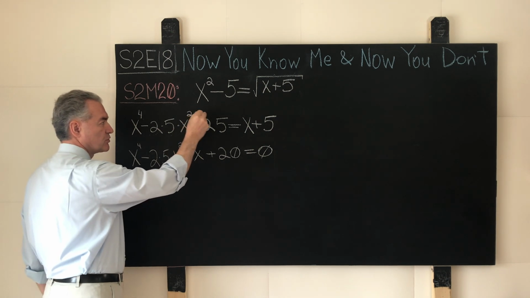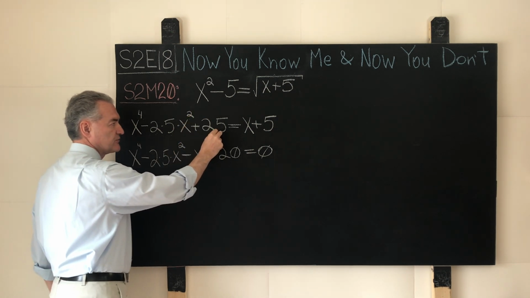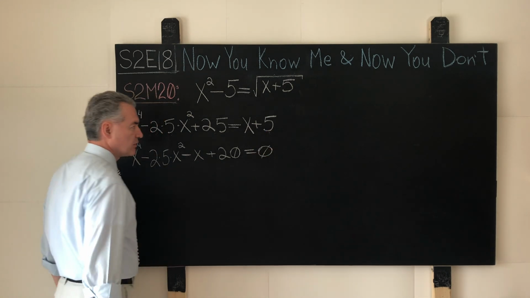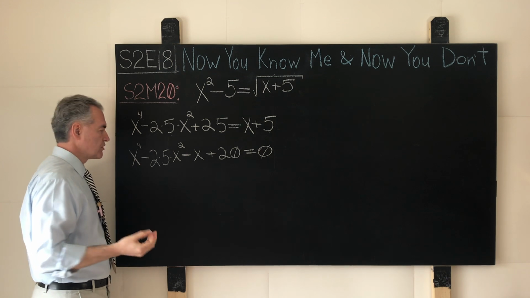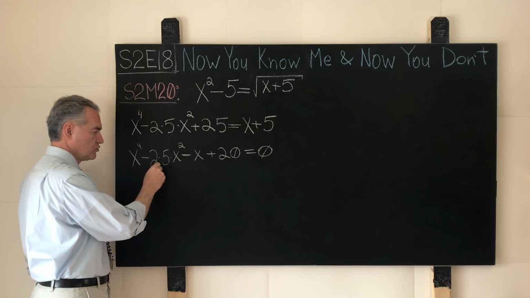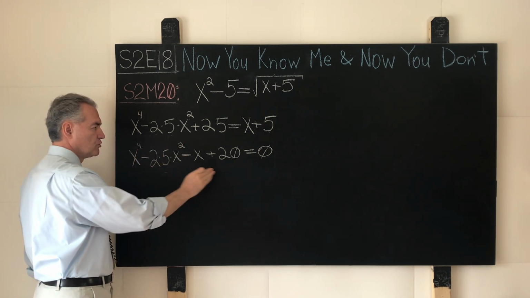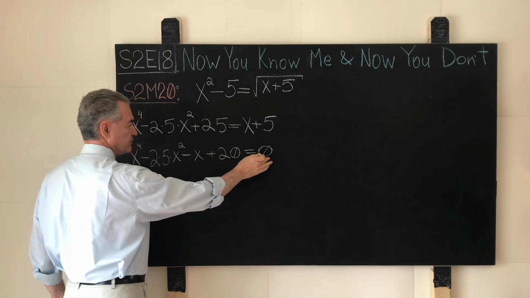This is a constant number 2. This is a constant number 25. This is a constant number 5. In the equation shown over here below, the constant numbers are 4, 2, 5 again, 2, 20, and 0.